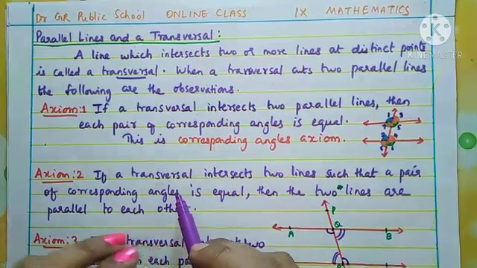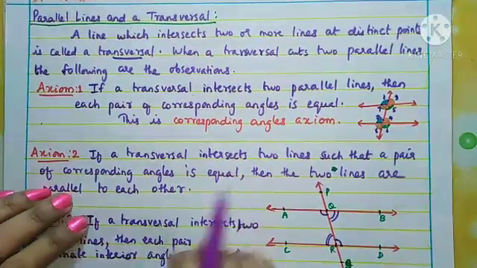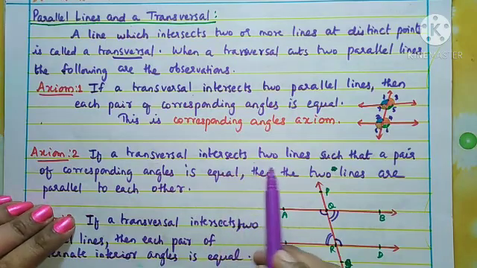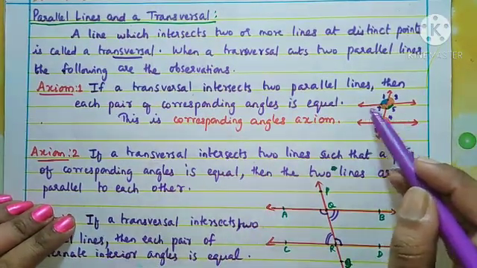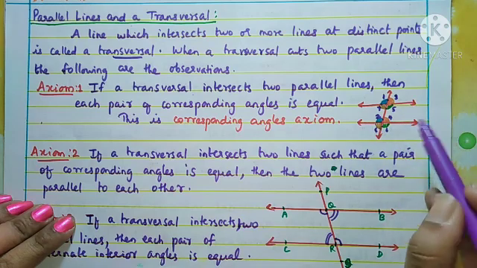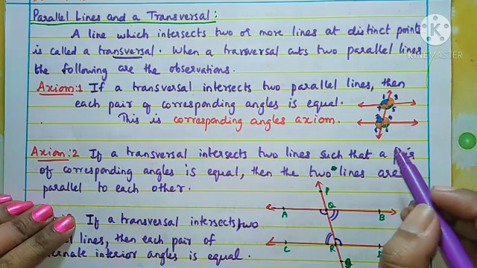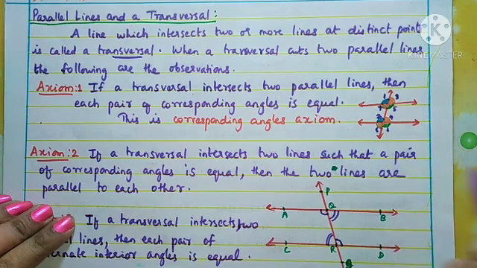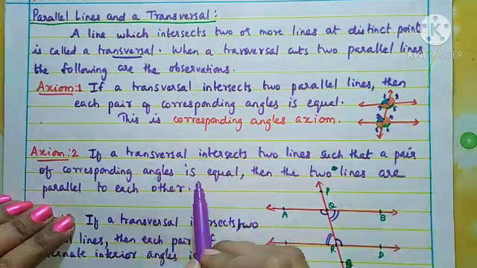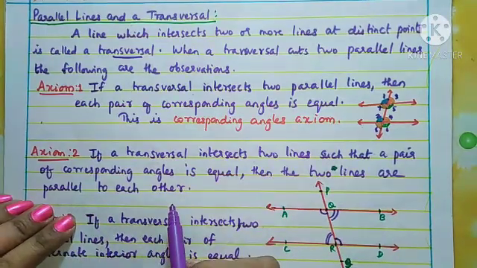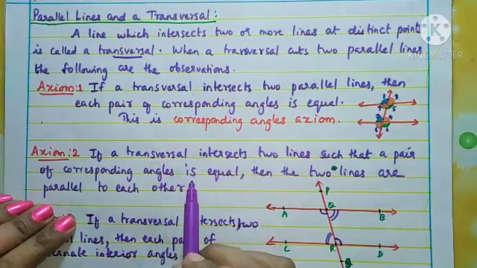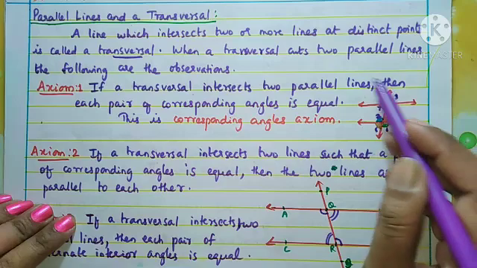Now come to the second statement. If a transversal intersects two lines, such that, you don't think that they are parallel lines, they are just two lines, such that a pair of corresponding angles is equal, then the two lines are parallel to each other. So this statement is the converse of our first statement.